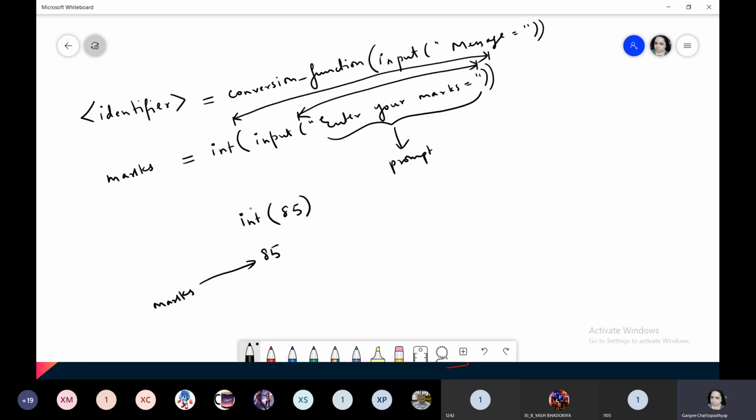Now it is converted into integer, and now it is pointed to by marks. Understood? In place of integer, you could have used float also, which will convert this into floating point. And you could have also used the eval function, which will auto detect the data type of the literal being asked from the user, and accordingly it will assign it to the variable, that is to the identifier. Is this clear to everyone?